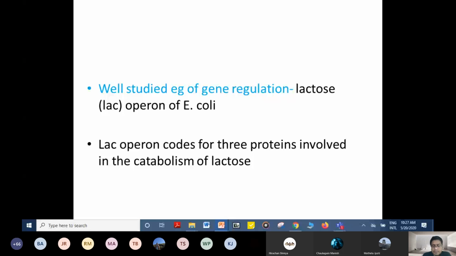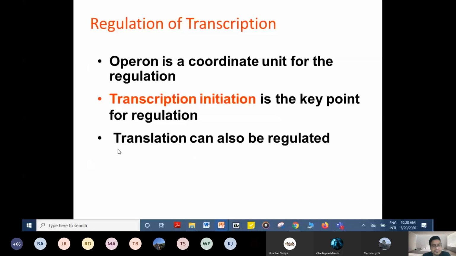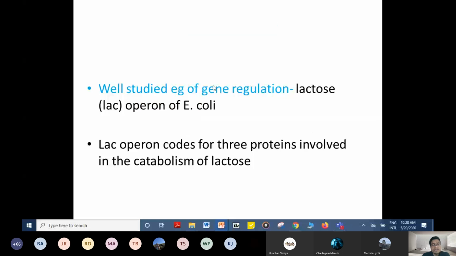We know that in an operon, several relevant genes are organized together to form a transcription unit, which is known as an operon. A well-studied example of gene regulation is the lactose operon of E. coli, known as the lac operon or the lac operon concept.